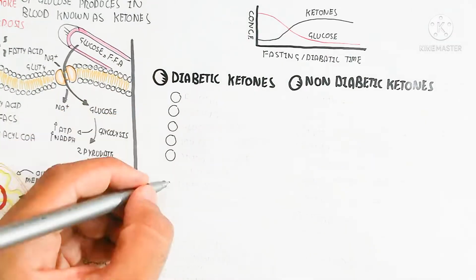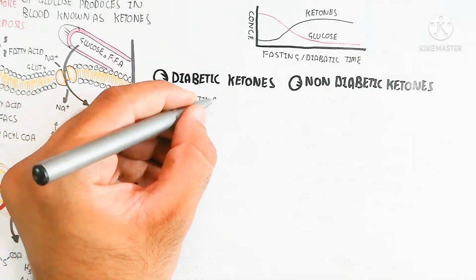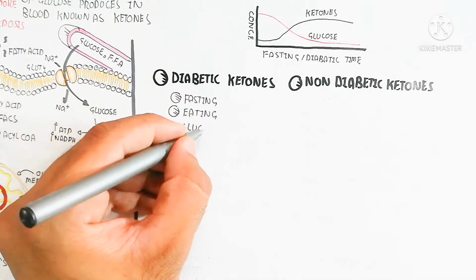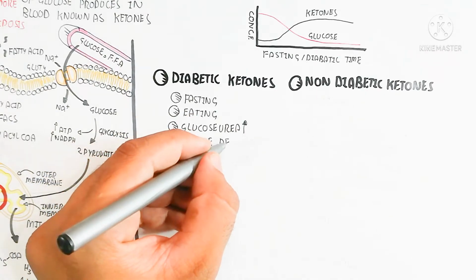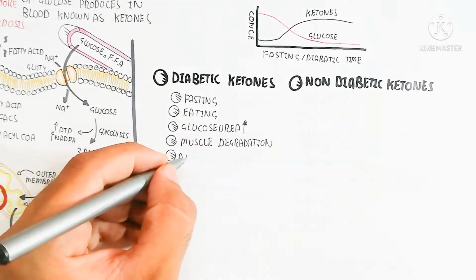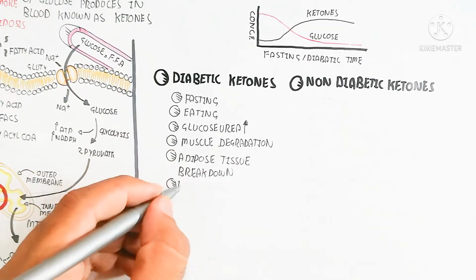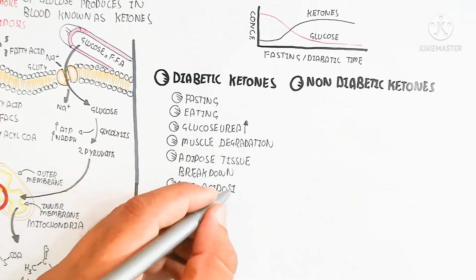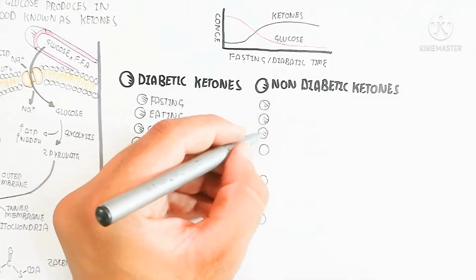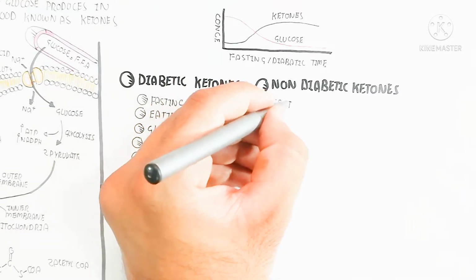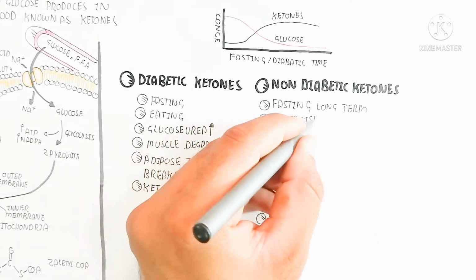For example, we will discuss diabetic ketones first. In diabetic ketones, both fasting and eating increase it; even with eating and fasting, glucosuria will be increased, and in this way the muscle degrades to produce keto acid. This will lead to ketoacidosis, and breakdown of adipose tissue will occur, and ketoacidosis will occur.